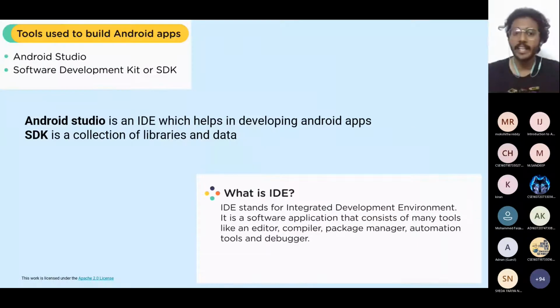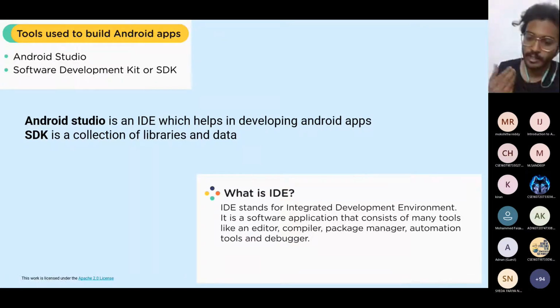For building any Android application, the two main important things which we need are Android Studio and a software development kit. So what basically is Android Studio? It is an IDE, an integrated development environment. The name itself gives you the meaning of the thing: an integrated environment which is used for development.